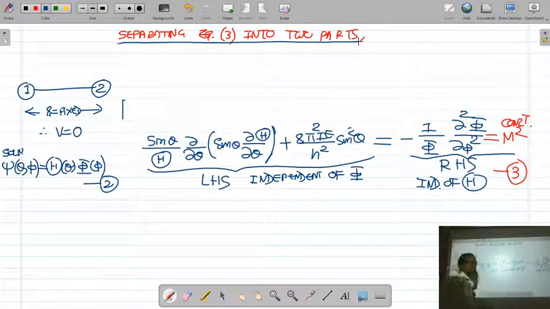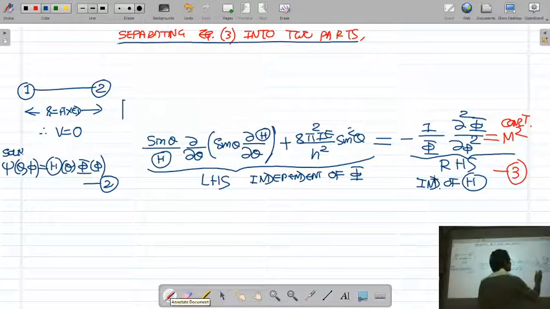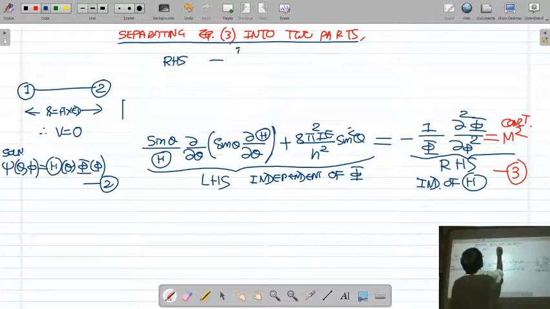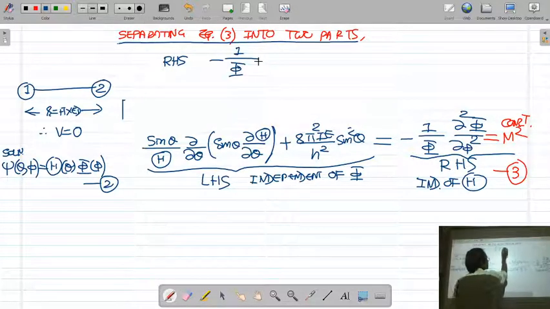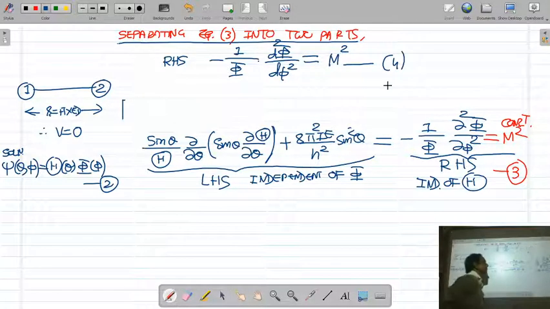If I separate equation 3 into two parts, I can write that left hand side is equal to m square, that is one equation, and right hand side is equal to m square, that is the second equation. First I write that right hand side is equal to m square. Right hand side of the equation is minus 1 upon capital phi d square phi upon d phi square is equal to m square. That is equation number 4.